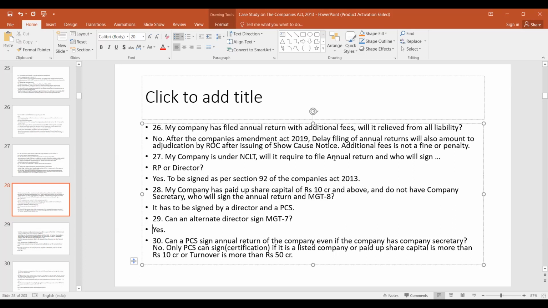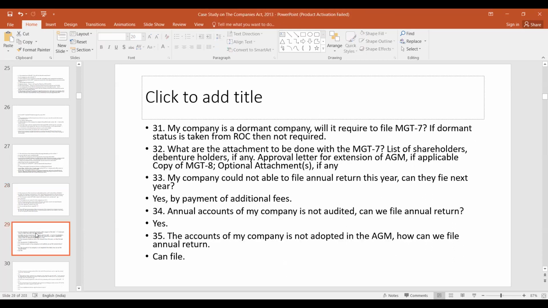Okay, sir. Can a PCS sign the annual return of the company even if the company has a company secretary? No. Only a PCS can sign the certification if it is a listed company or paid up share capital is more than 10 crore or turnover is more than 50 crores.